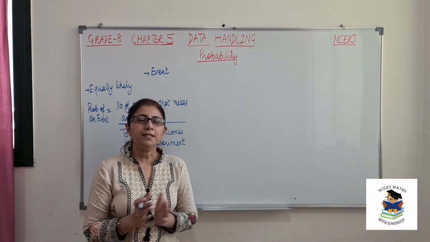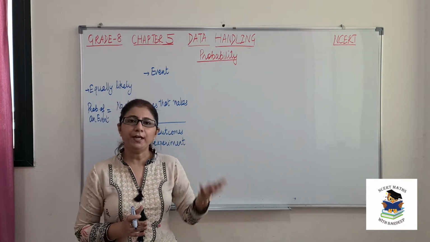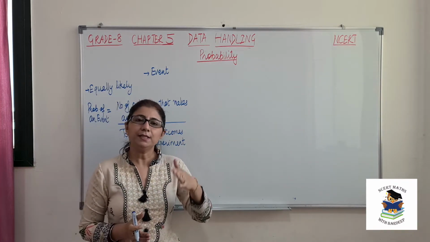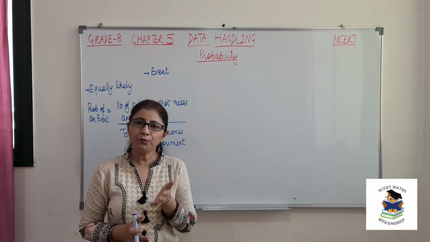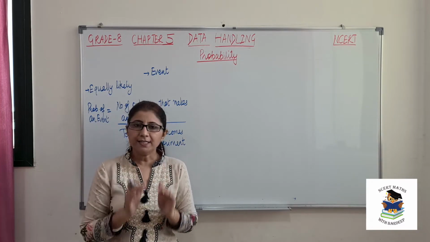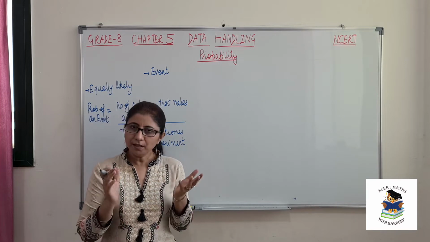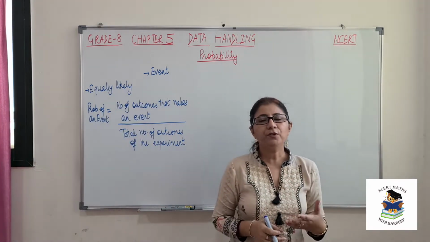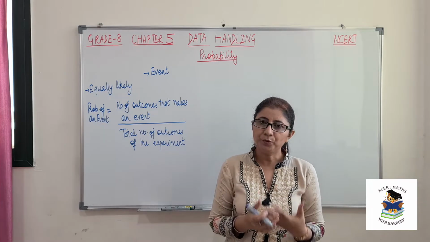Suppose let's see whether today it will rain or not. That means rain can be there or it won't be there. So we have a probability, that is chances are there that today it may rain. So when we are considering such things, we will deal with probability.